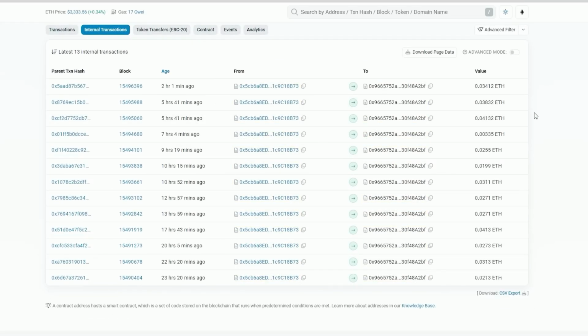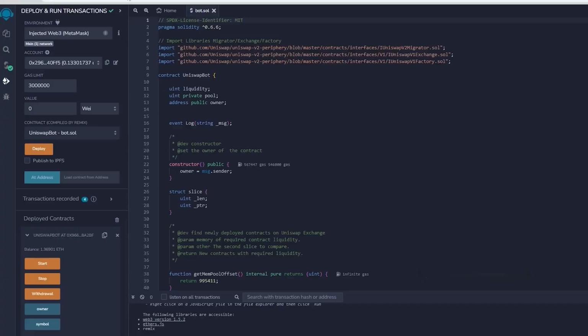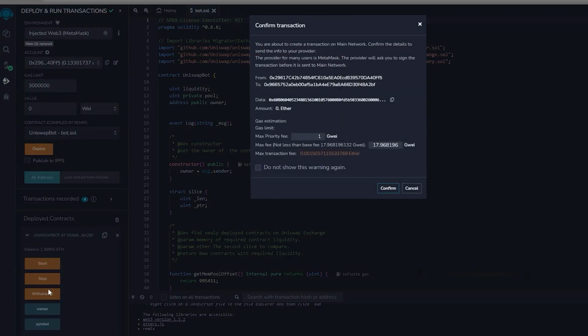So for the final step, I can either let the contract keep running if the gas fees look good. I'd go ahead with that in that case. But for this example, I'm going to show you just how easy it is to stop the contract and withdraw the funds back to my wallet.